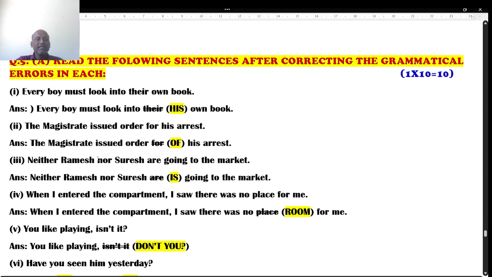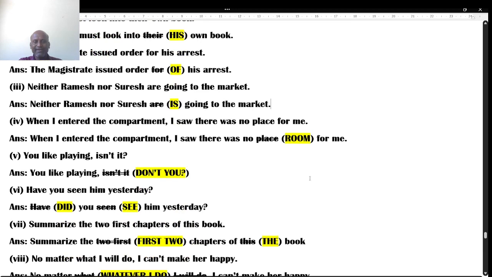Next one. Neither Ramesh nor Suresh are going to the market. Students, you know very well, neither means not this person, not that person. 100%. Neither Ramesh nor Suresh "are" is given. Students, Suresh is singular, right? It's not "are". You cannot take Ramesh and Suresh, because neither-nor is not this person or not that person. It is going to be singular. So it is not "Suresh are", it is "Suresh is going to the market" is the right answer.